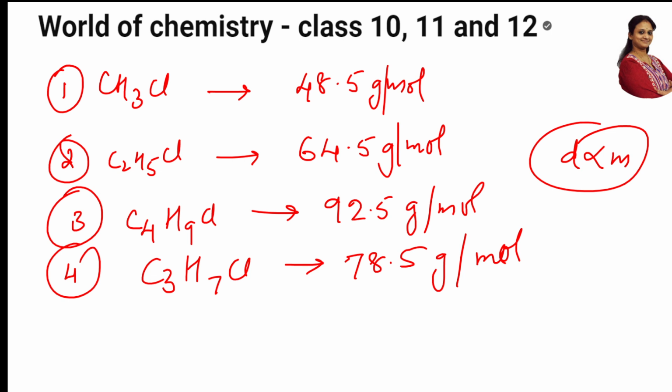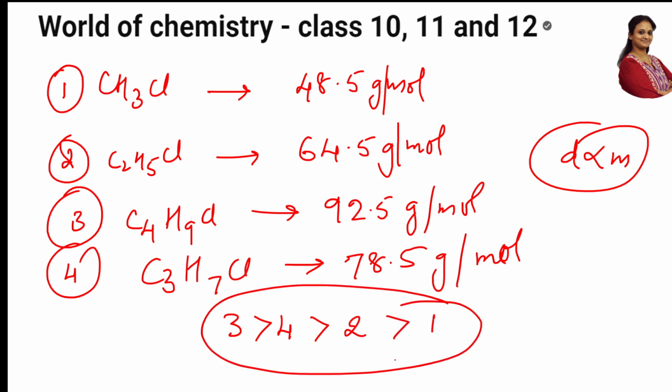So decreasing order means the highest one should be at the first and the least one should be at the last. What is decreasing order? The highest one should be in the beginning and the least one should be at the last. What is the highest one? 3 is the highest. After that, 4 is the highest. After that, 2 is the highest. After that, 1 is the highest. Correct? 3, 4, 2 and 1. So highest is there at the beginning and least is there at the end. So that's nothing but the decreasing order.